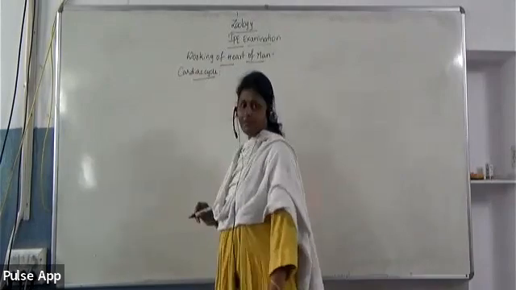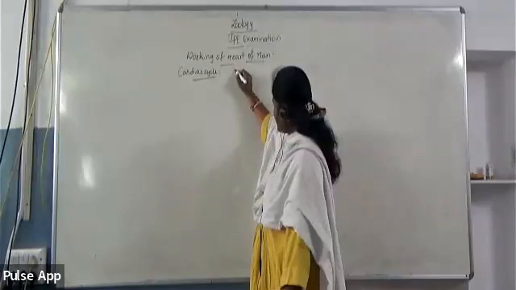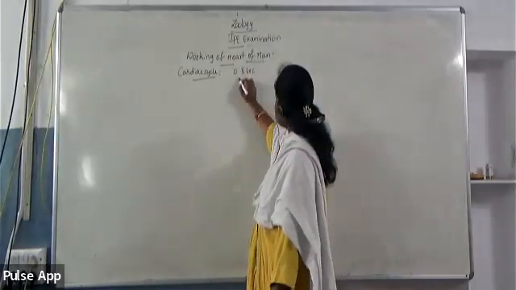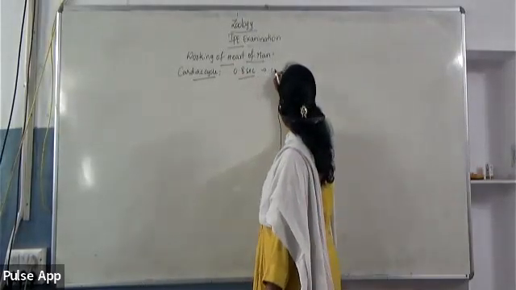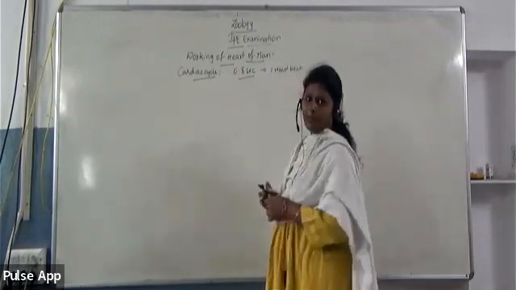Everyone should write that definition because it plays an important role. This cardiac cycle takes 0.8 seconds in order to complete one heartbeat or one round of blood circulation.